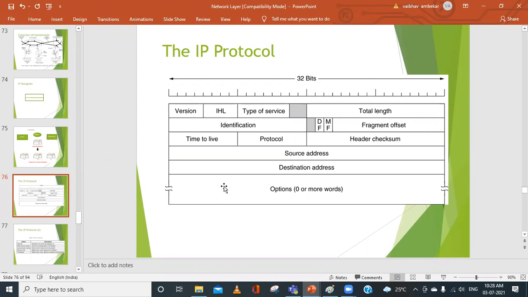But if you are including an option field of 4 bytes, what will the IHL indicate? It will indicate 24, because the fixed part is 20 and the option is 4 bytes. So the value for the IHL will be 24 bytes. IHL will indicate the internet header length. Okay. So what will be the maximum size of the IHL? Can you tell me? And what will be the minimum size of the IHL?